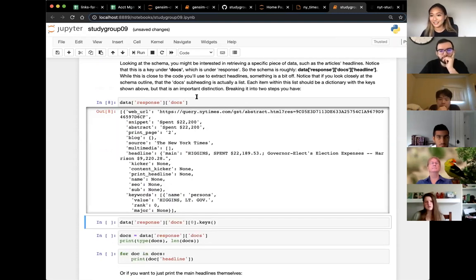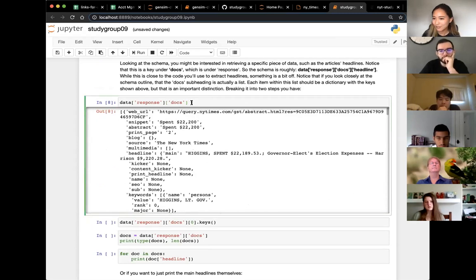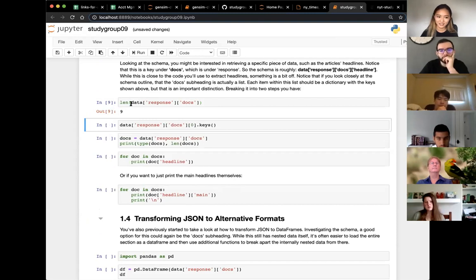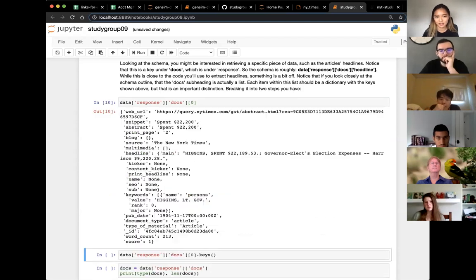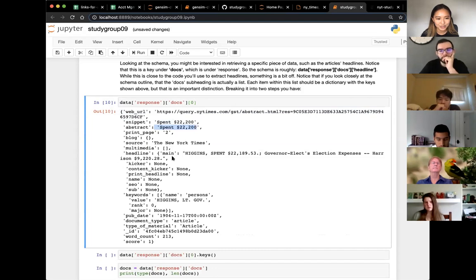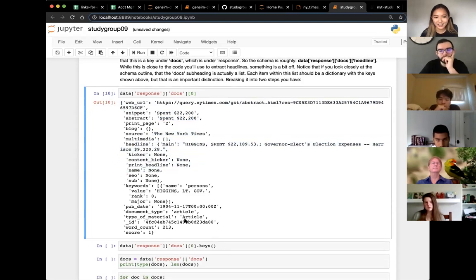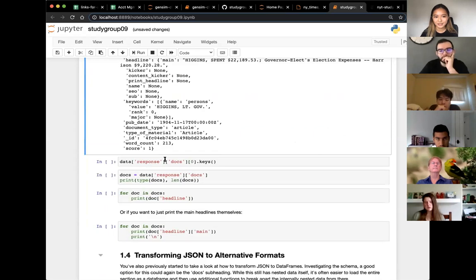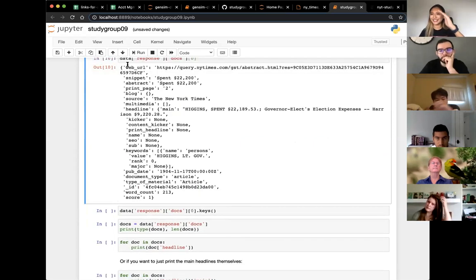So once I've nested into docs, you can see that it seems to be a list now. With a list, several things I like to do are to take a look at how long this list is, so take a look at the length. All right, we have 9 docs here. And other than the length, I like to take a look at the first thing. So the first thing you see is a web URL of an article, snippet, abstract, source, headline, and all this information. And you can see it's another dictionary. So it's basically a list of 9 dictionaries.